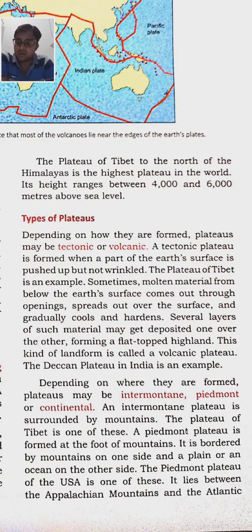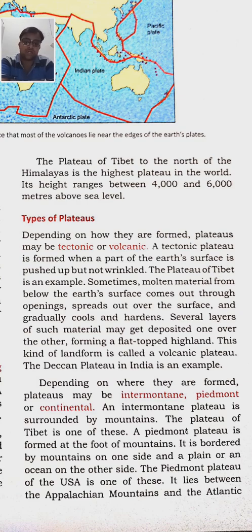They are formed when a part of the earth's surface is pushed upwards, and plateaus are flat at the upper surface. Then the volcanic plateau. A volcanic plateau is made up of layers of material that comes out from below the earth's surface in molten form, spreads out, and then hardens as it cools.